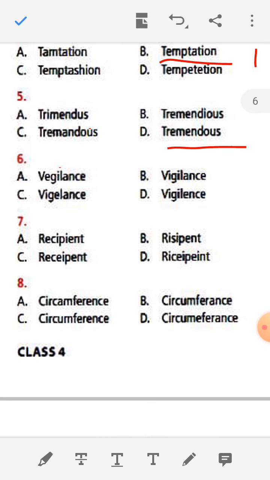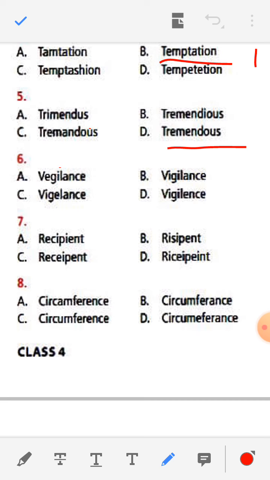See number 6, vigilance. VEGILANCE, VIGELANCE, VIGILENCE. Here the correct spelling is B, vigilance. See the number 7.